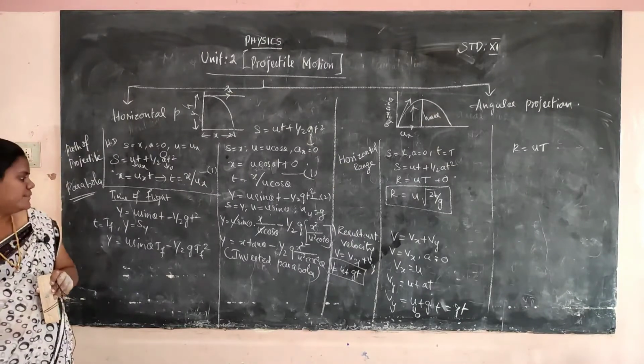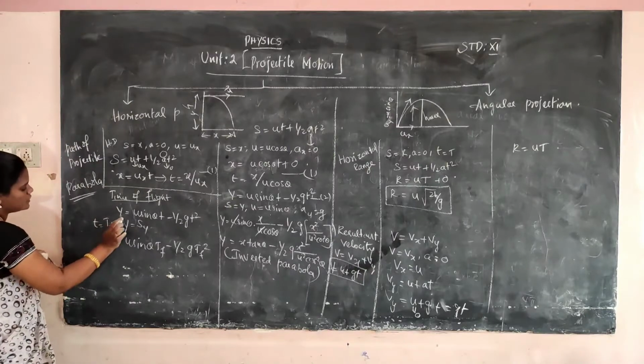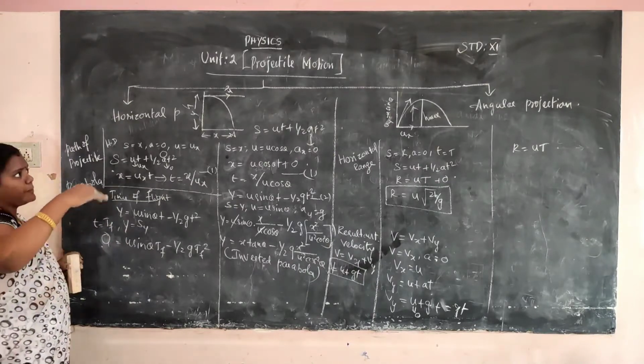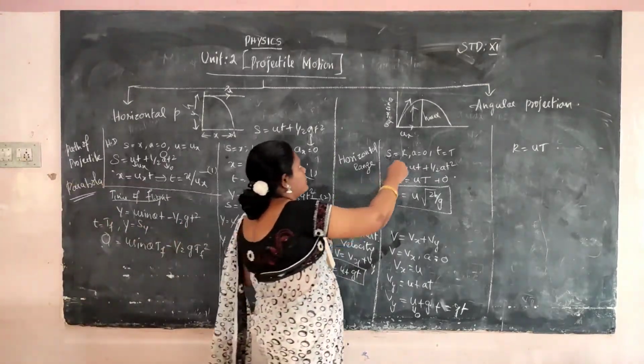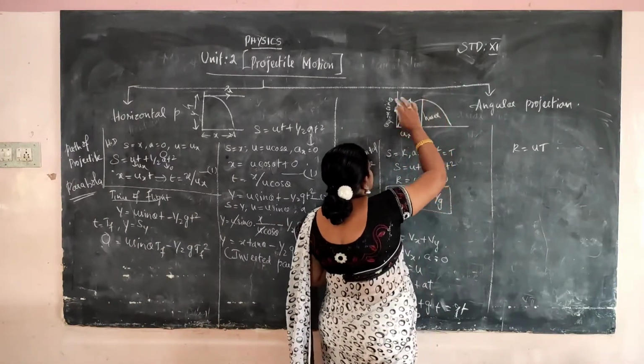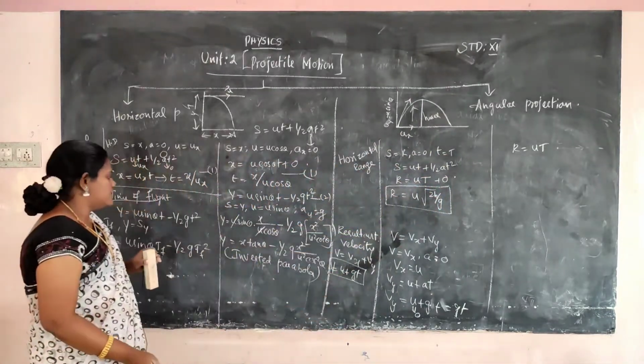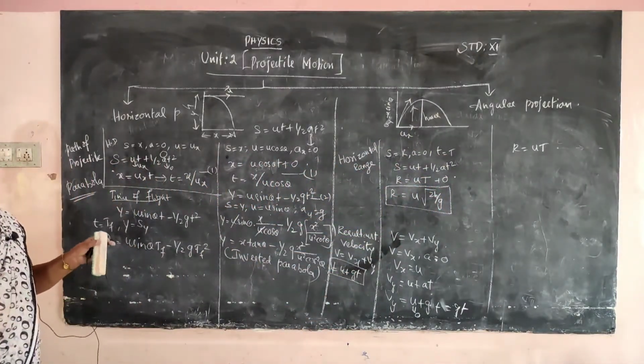We want TF only, so we consider y to be equal to 0, because at the particular height the velocity will be equal to 0.